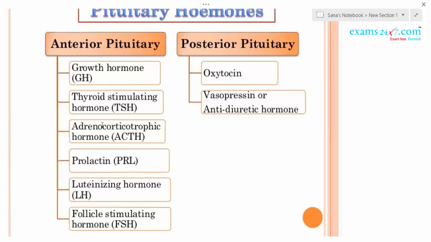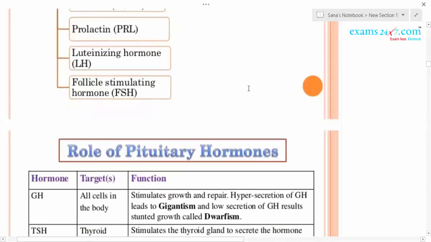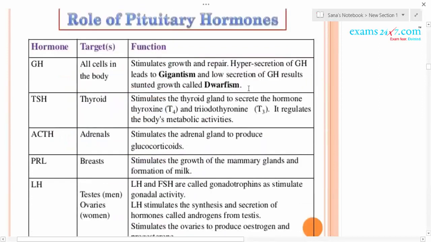Thus you can remember the six hormones in an easy way. The posterior pituitary secretes only two hormones. One is oxytocin, also called the birth hormone. The other is vasopressin, which is also called antidiuretic hormone.